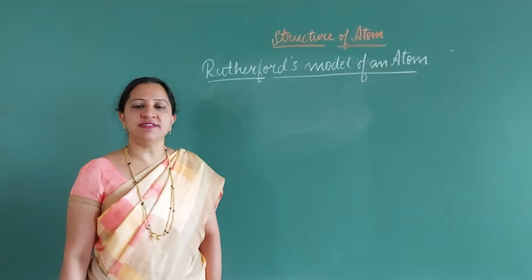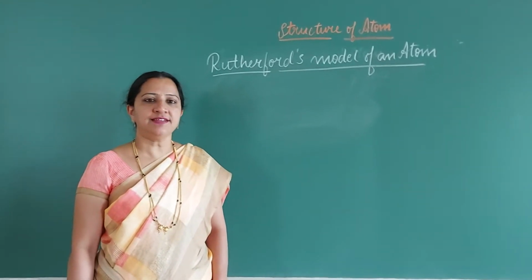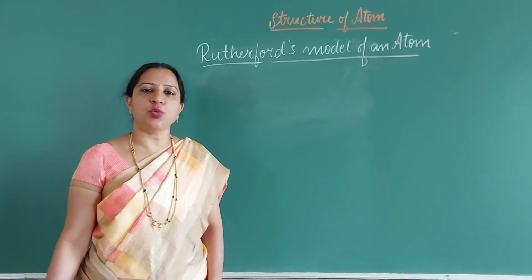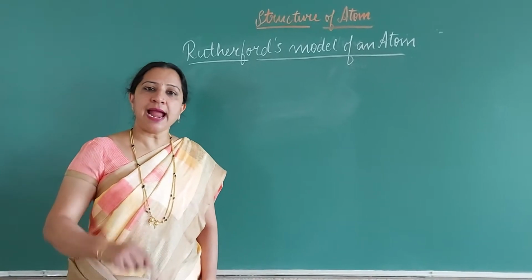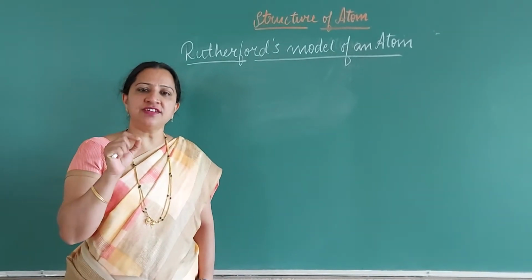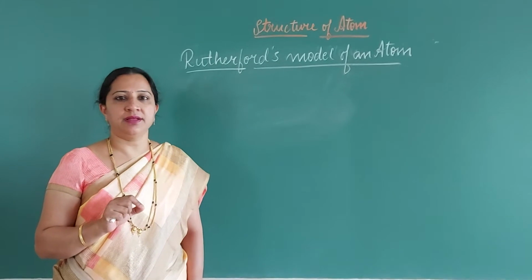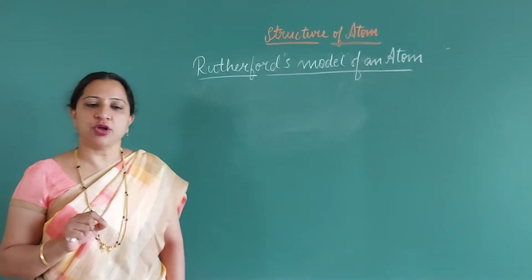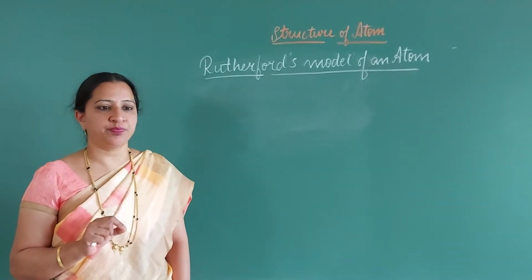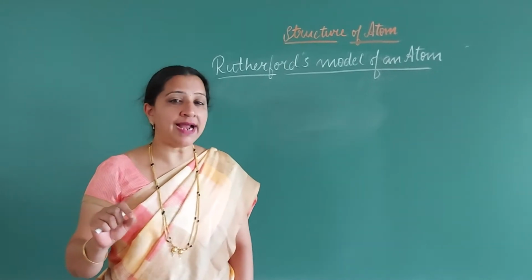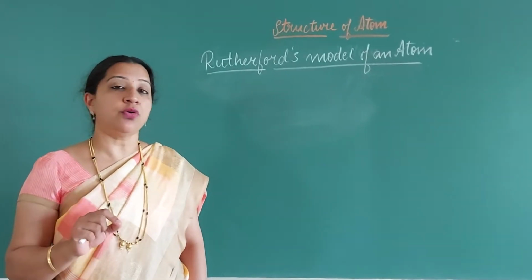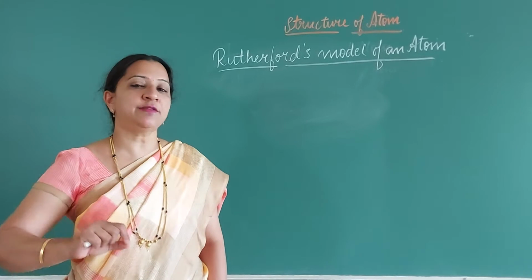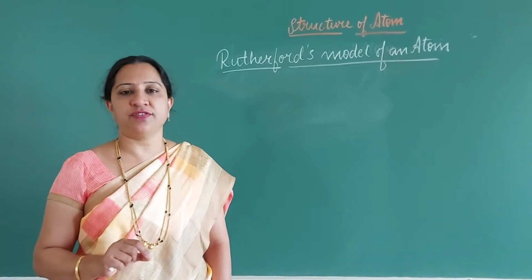Understood with the Thomson structure of atom. He said that the positive charge occupies the entire atom and in between positive charges the electrons are embedded. So that is what J.J. Thomson had given in his structure. There was no experimental fact for this, but Rutherford wanted to give an experimental proof for this structure of atom.